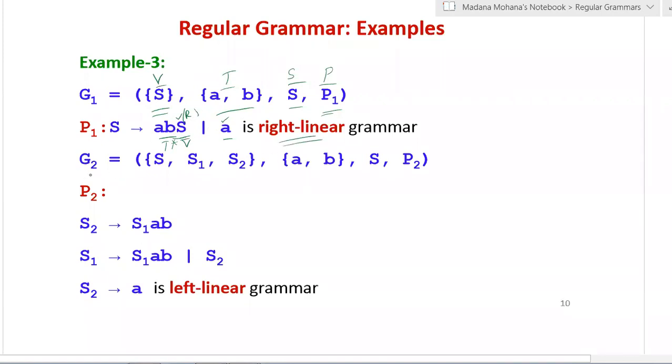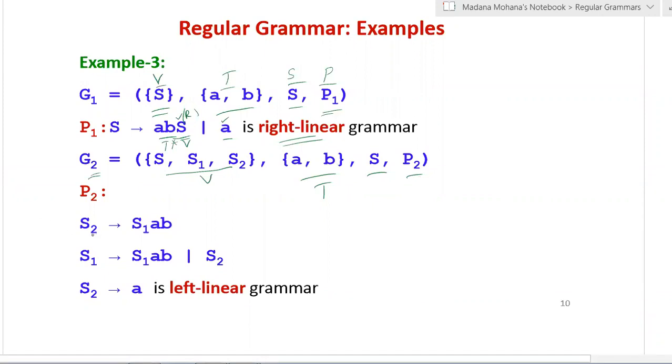Then second example, you can see G2. So here G2 equal to V T S P. Now here V is S comma S1 comma S2. Three variables are there. Now terminals are a comma b. Then the starting variable is S. Then productions are denoted by P2. Now P2 are given below.